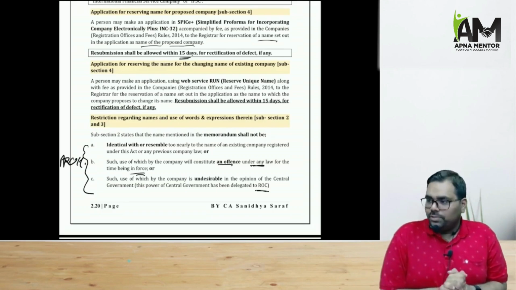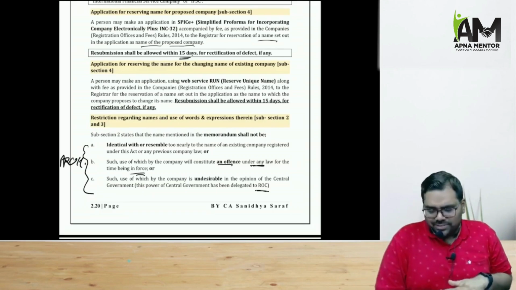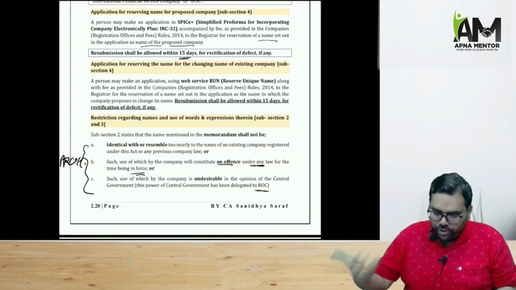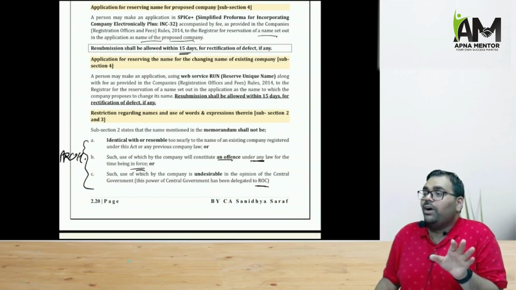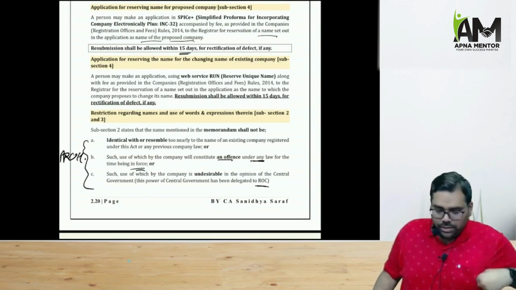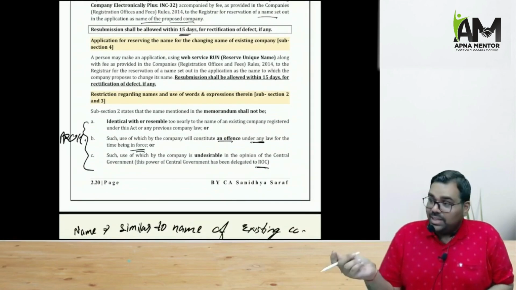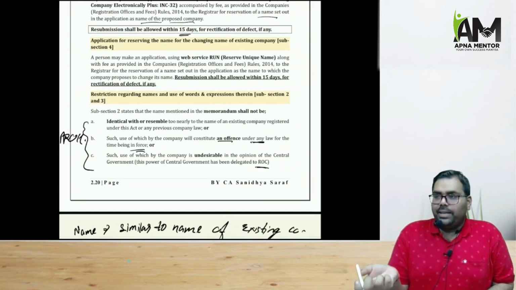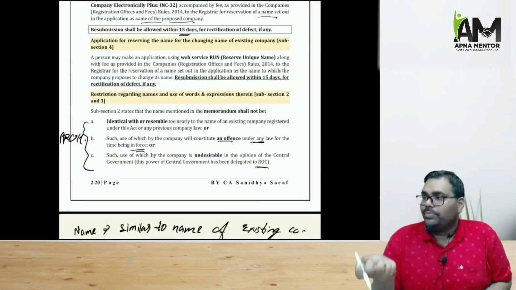and existing company for 60 days. But ROC will satisfy that the name the company has applied for is not contravening the requirement of the guidelines of name. Now, what are the guidelines regarding name? So basically what it says is that the name the company has proposed should not be resembling the name of an already existing company.